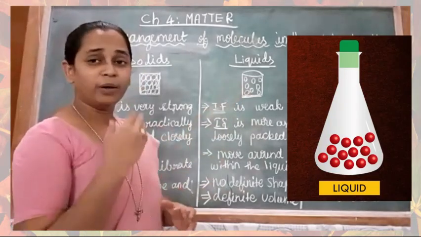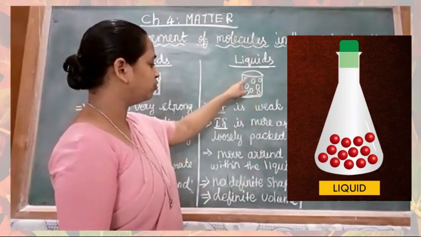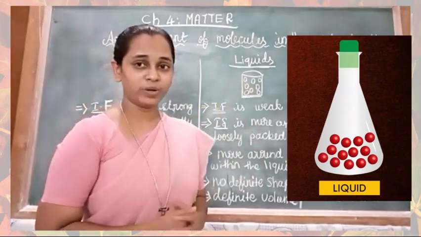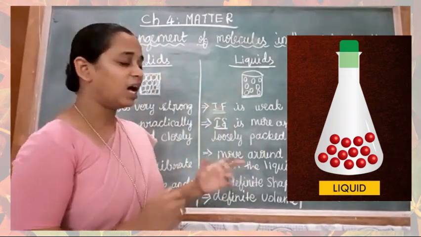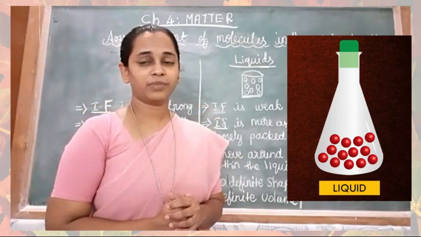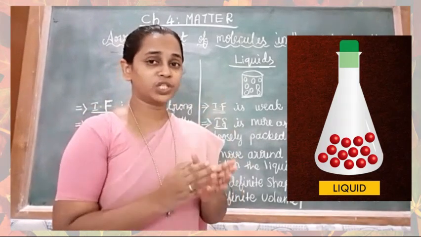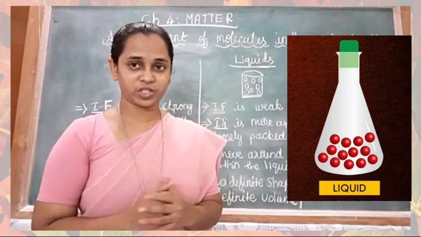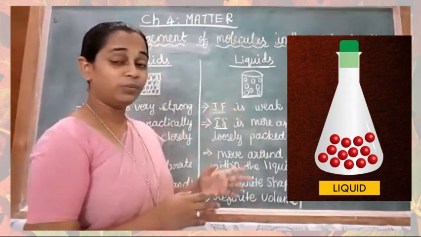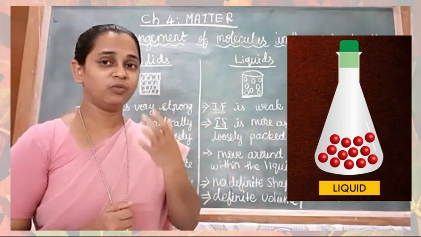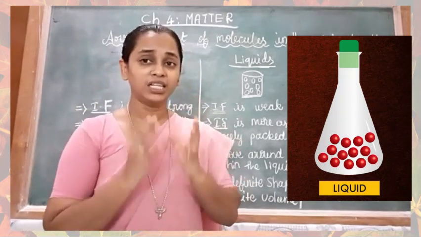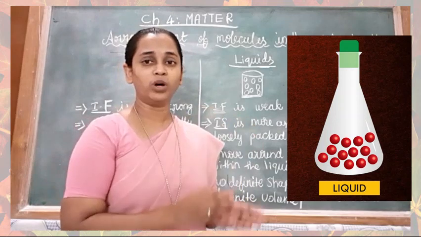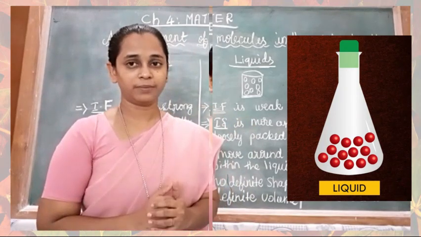In liquids, the molecules can move around within the liquid. That's why liquids can flow. Liquids do not have definite shape because the positions of molecules are not fixed. However, liquids have definite volume because they remain within the liquid while moving from one position to another.